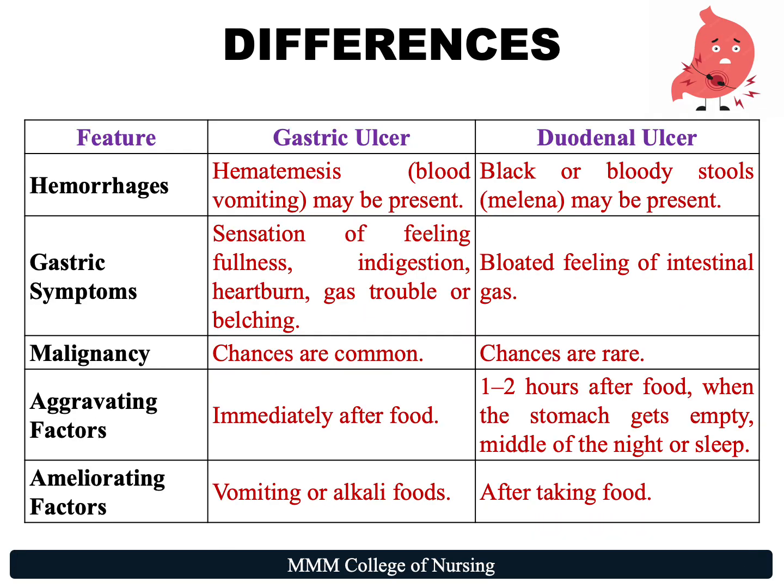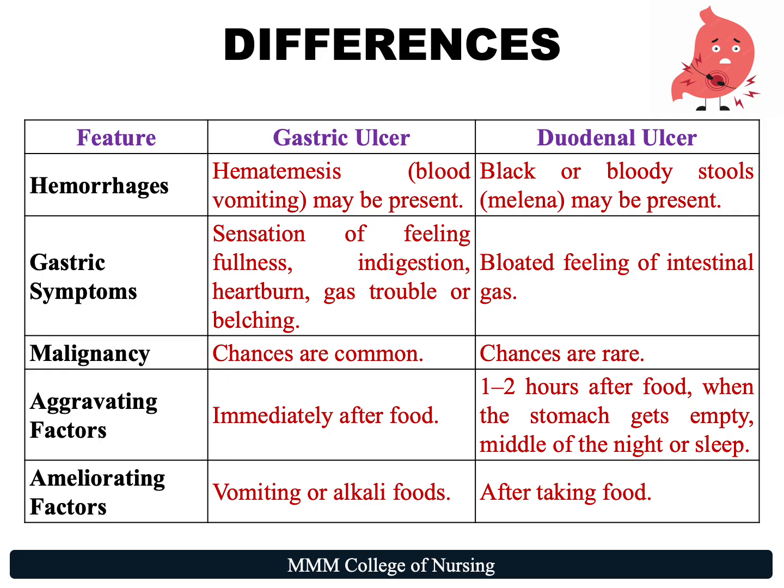In continuation to the differences, with regard to hemorrhages, hematemesis may be present, that is blood and vomiting, in gastric ulcer, whereas in duodenal ulcer, black or bloody stools, that is melena, may be present. With regard to gastric symptoms, there can be a sensation of feeling of fullness, indigestion, heartburn, gas trouble, or belching. Whereas in duodenal ulcer, bloated feeling can be there because of the intestinal gas that is accumulated. Malignancy chances are common in gastric ulcer, whereas it is rare in duodenal ulcer.